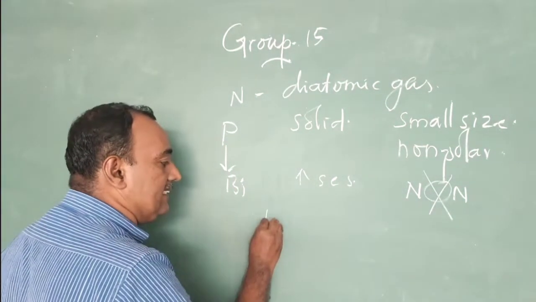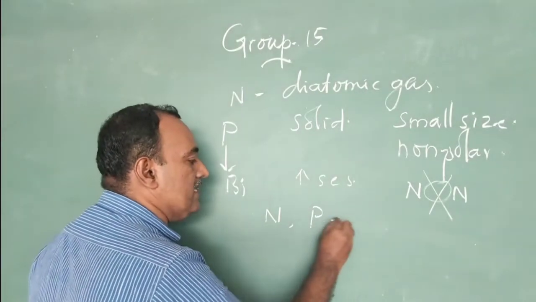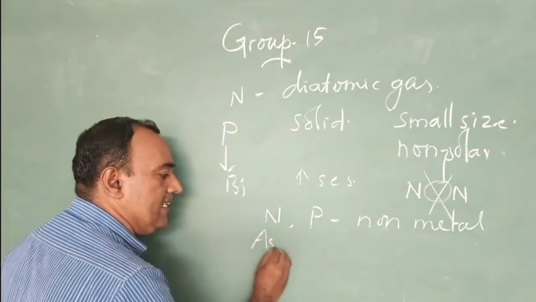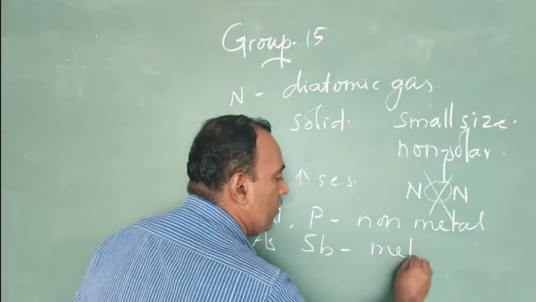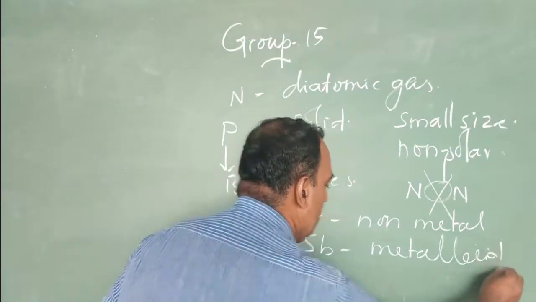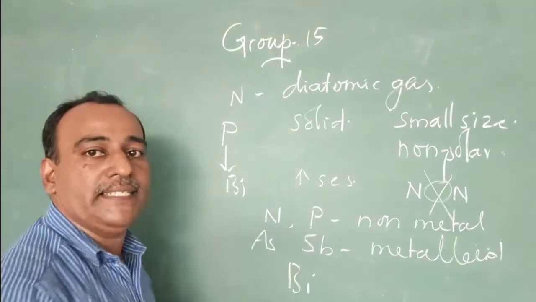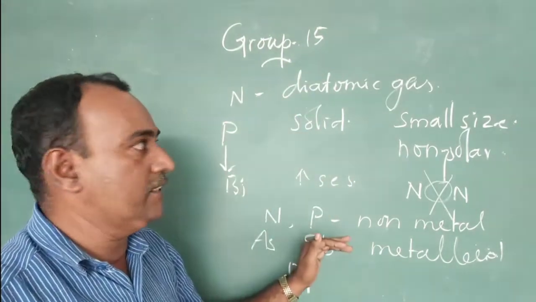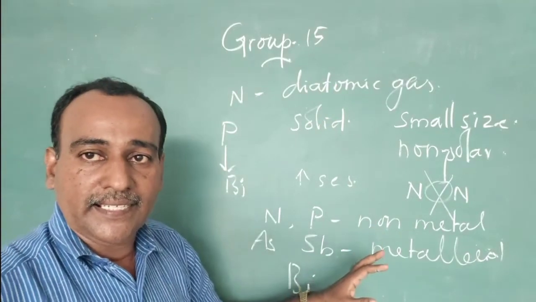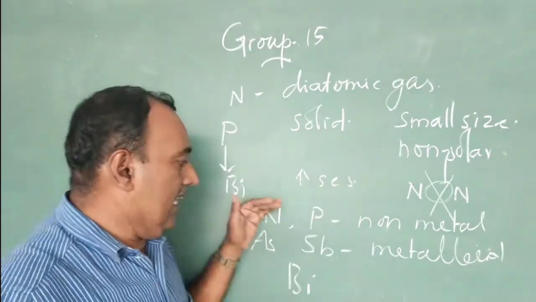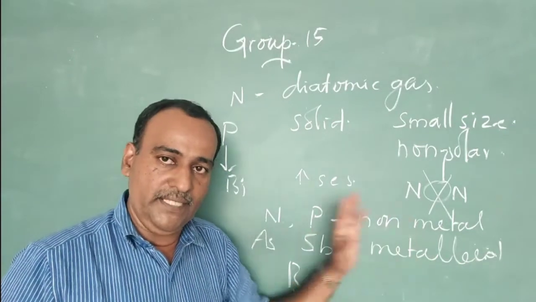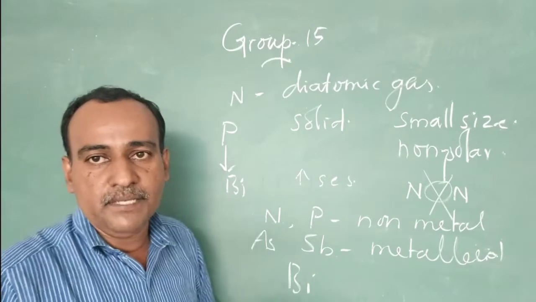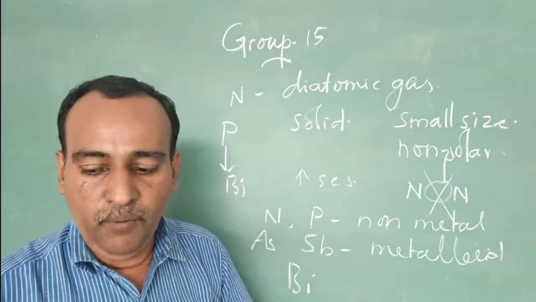That means nitrogen and phosphorus are non-metals, whereas arsenic and antimony are metalloids, and bismuth is a metal.